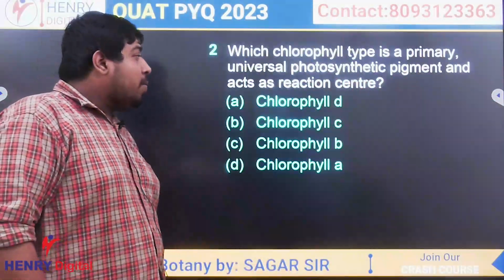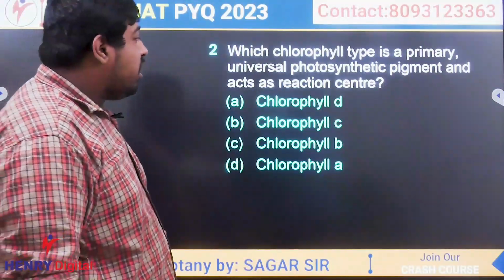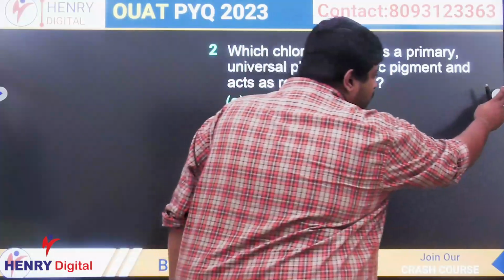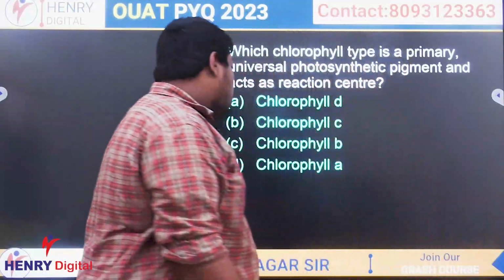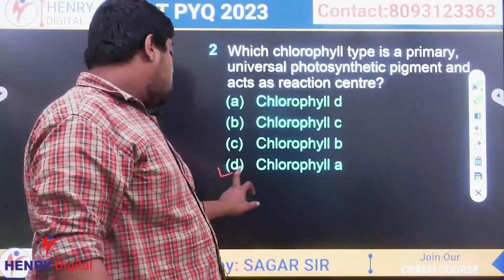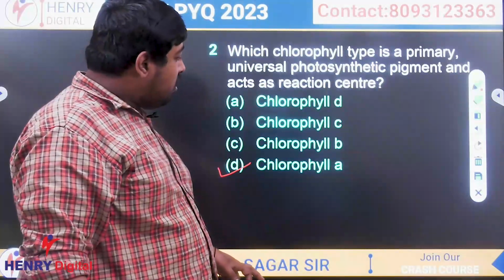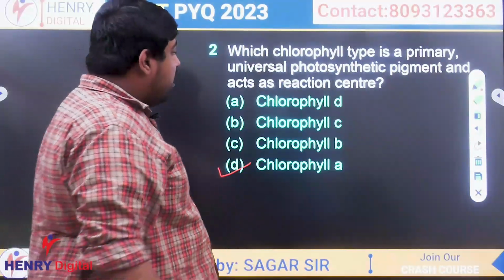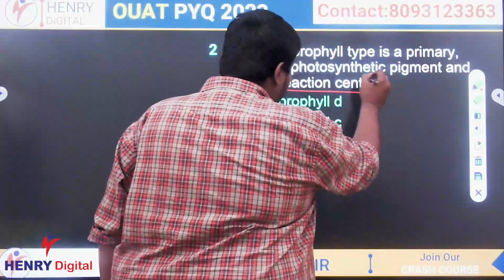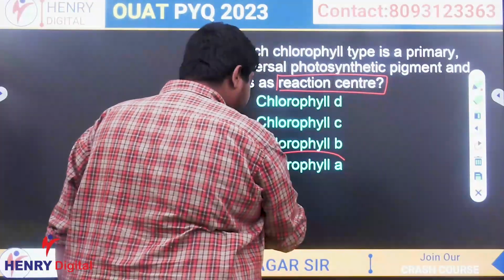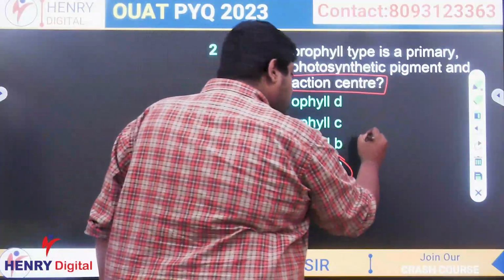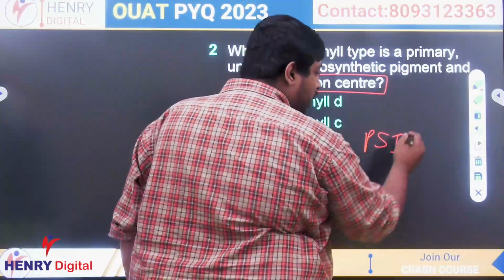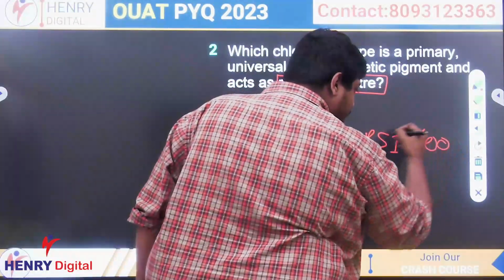Which chlorophyll type is a primary universal photosynthetic pigment and acts as reaction center? Normally, there are four types of chlorophyll: chlorophyll A, chlorophyll B, chlorophyll C, chlorophyll D. Out of these, normally the reaction center of any photosystem contains chlorophyll A. If it is photosystem 1, its reaction center contains chlorophyll A which absorbs 700 nanometer.